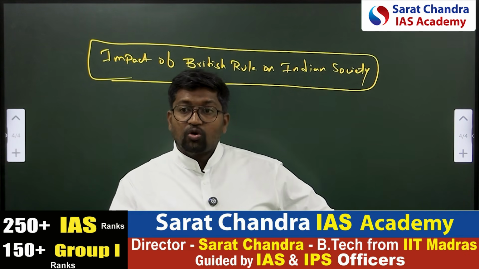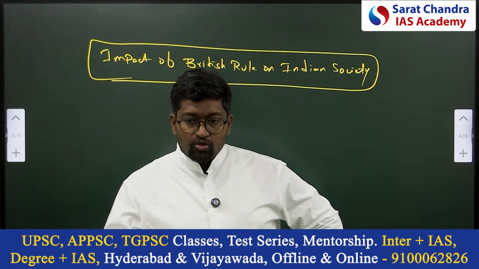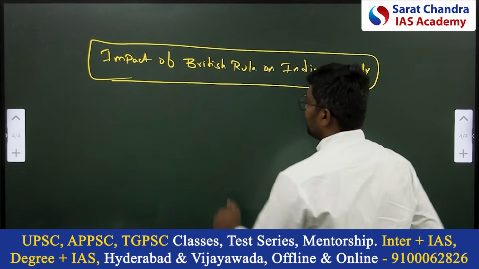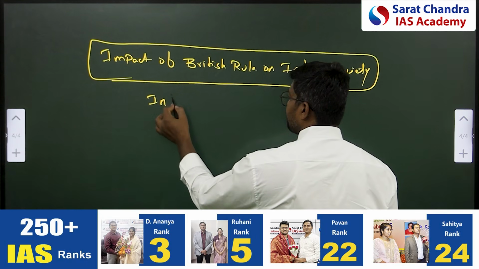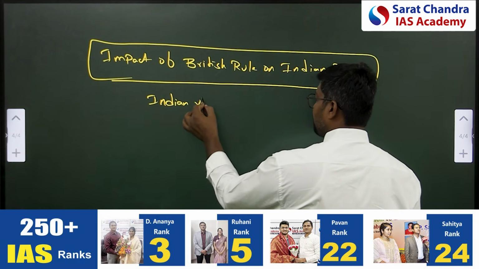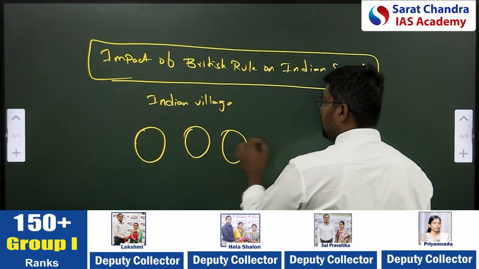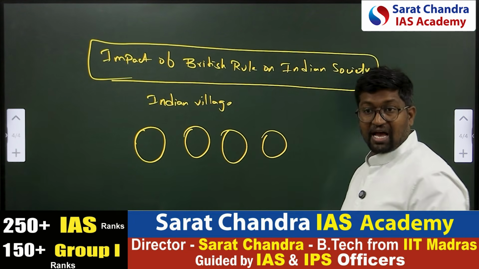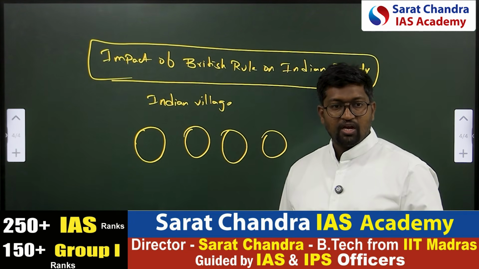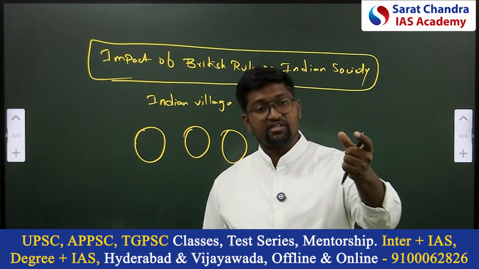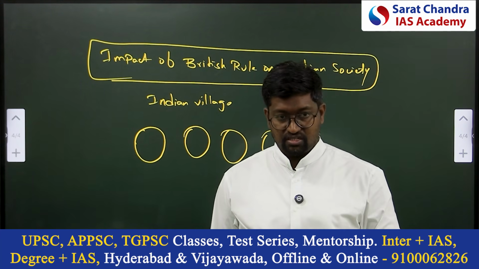Villages were like closed units, and these closed units did not have any connection with other villages. When you talk about Indian villages, these villages were independent, isolated. This was how Britishers understood Indian villages.